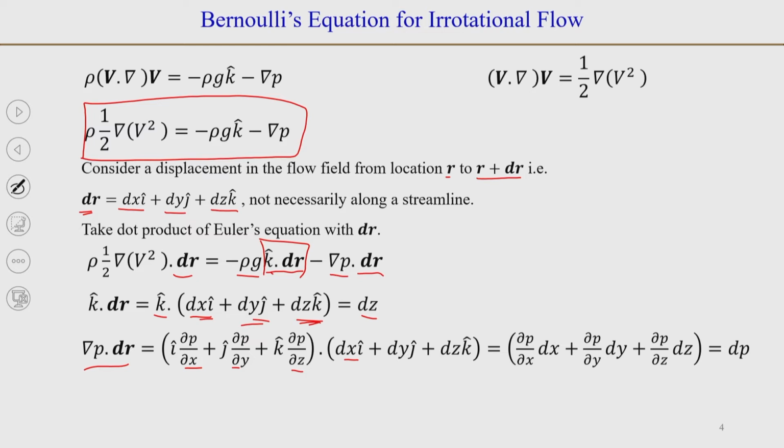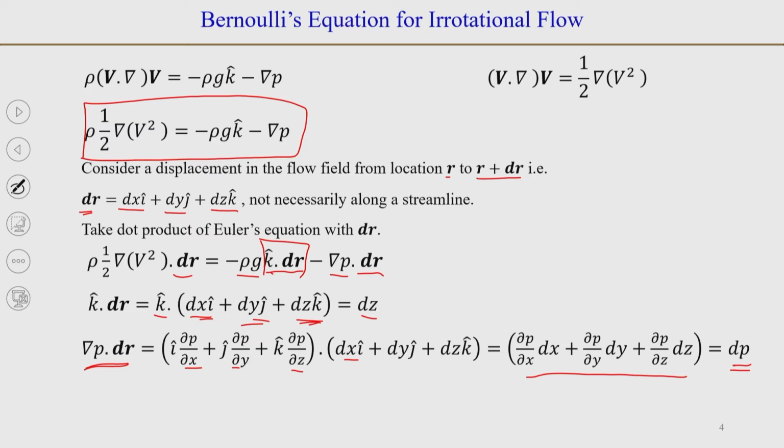From the definition of this derivative, you will see that this is equal to dp, or the total derivative of p. So, we can write grad of p dot dr is equal to dp.